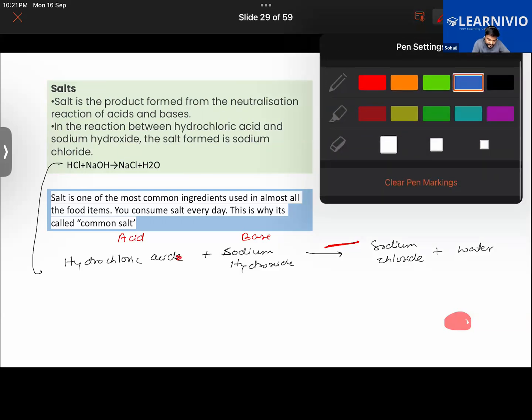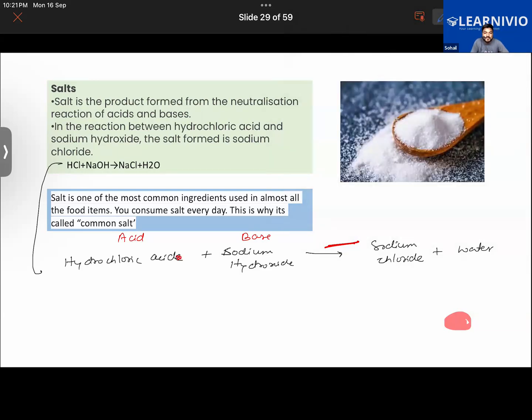Sir, does 1 or 2 pH level make a difference? Yeah, obviously it will make a huge difference. And it's not a difference of only one. It's an exponent. There's an exponential difference between the two. If a substance has a pH level of 1 and another one has a pH level of 2, it's not like it has a difference of only 1. It has an exponential difference. Several times of difference will be observed.